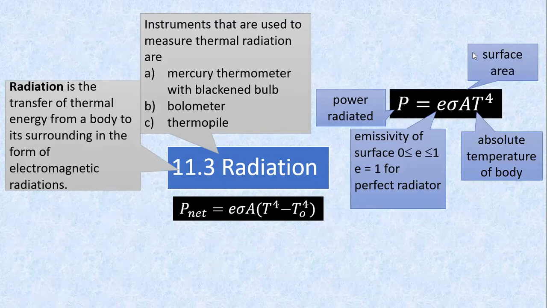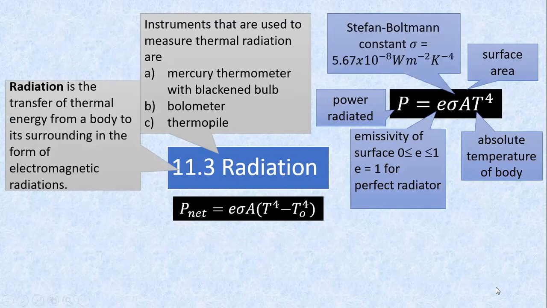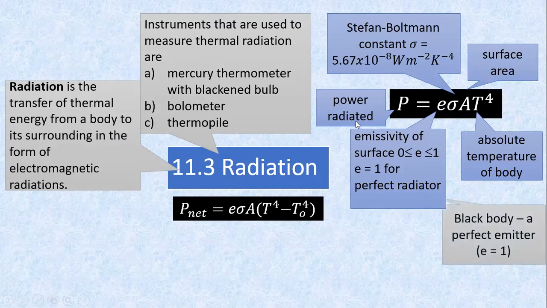A is the surface area. Sigma is the Stefan's constant. Right? This one is usually applied for the sun only, for the hot body, that's all. No surrounding temperature involved. This one is where there's a surrounding temperature and you want to know the net power emitted.